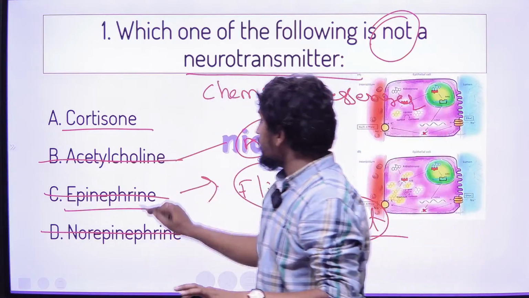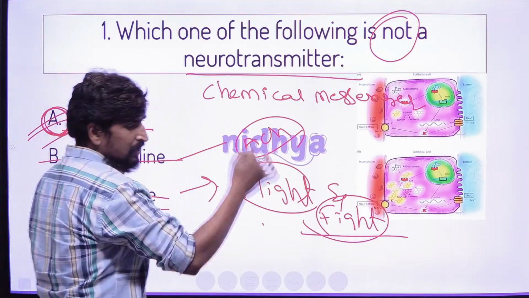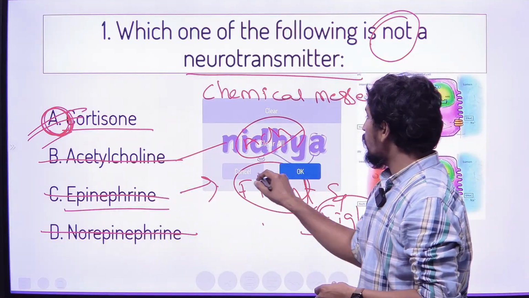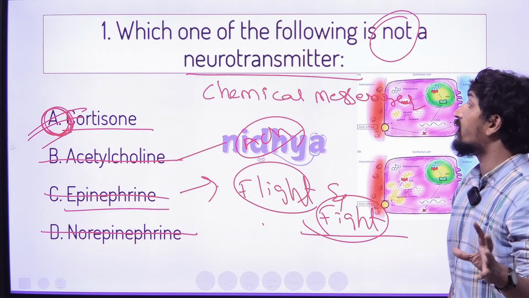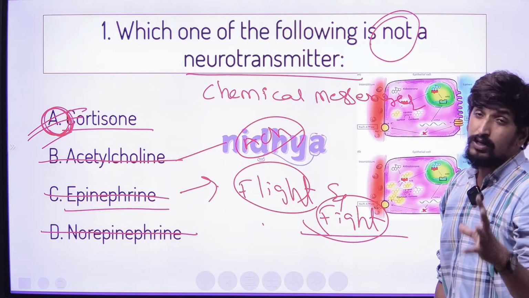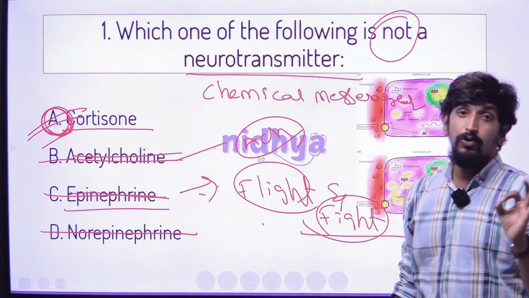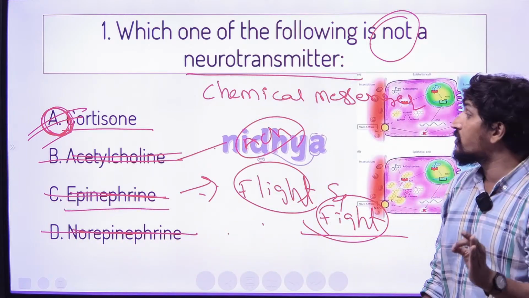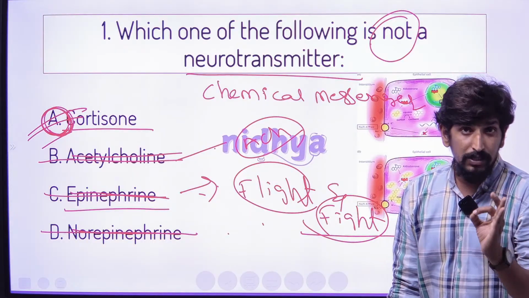So these three options I eliminated, and the right answer is cortisol. Let me go with the next question. Hope you understood this question. Which one of the following is not a chemical transmitter? In the given options, first identify the neurotransmitters. Acetylcholine is a neurotransmitter, epinephrine is a neurotransmitter, norepinephrine is a neurotransmitter. In these four options, cortisol, that means glucocorticoid, is not a neurotransmitter.